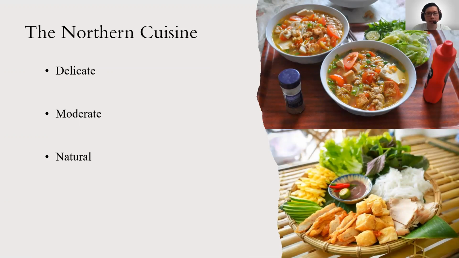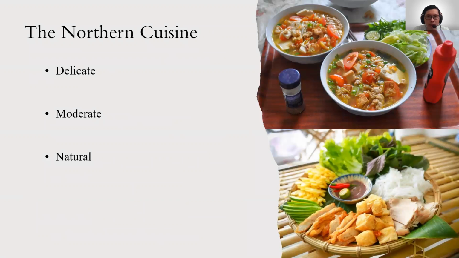The northern cuisine is delicate, moderate, and neutral. The north of Vietnam is a land with a long-standing culture and many feudal dynasties. It is considered a place that keeps the culinary consensus. The north is the place where ancestors settled down for a long time, so the taste of the northern people has been considered the standard because it has been carefully refined for generations.